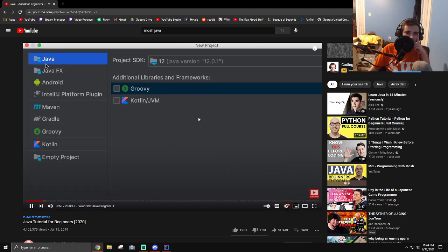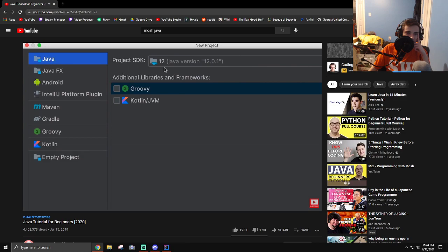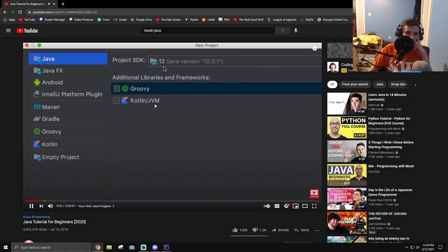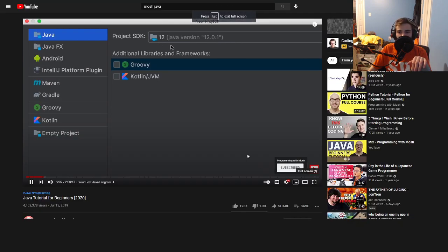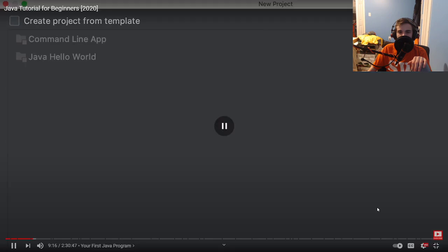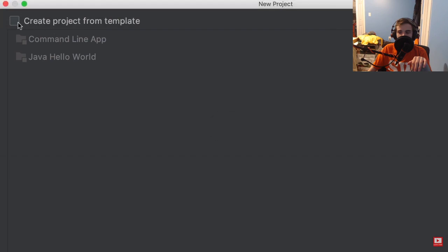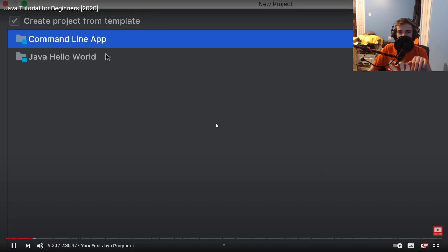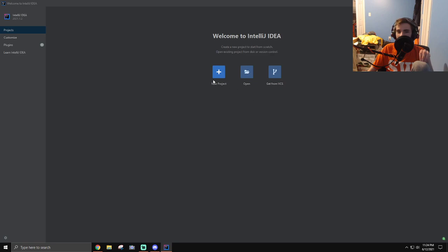All right, on the left side, select Java and make sure project SDK is not blank. So earlier we downloaded JDK or Java Development Kit version 12. That is why JDK version 12 is selected here. If you don't see that, make sure to select it from this drop-down list. All right, now let's click on Next. On this page, select Create Project from Template.